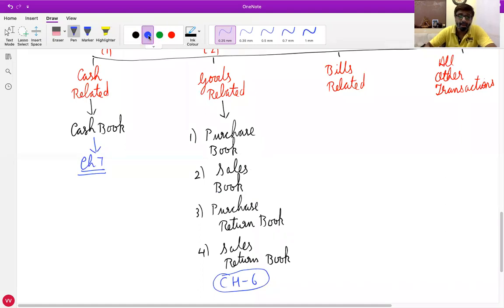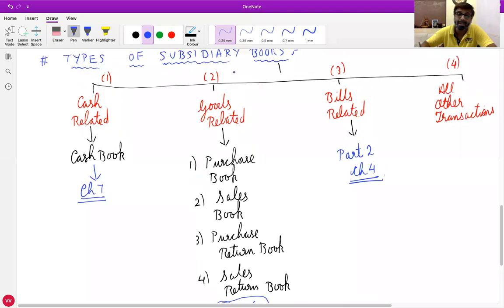Bills receivable or bills payable book, related to bills, we will study in part 2 of your accountancy subject, chapter number 4. So right now we don't discuss that in detail.